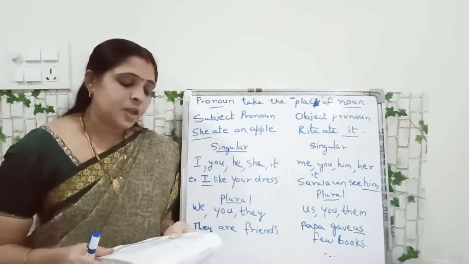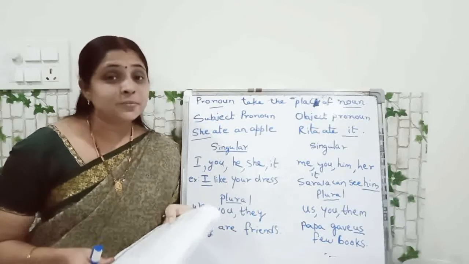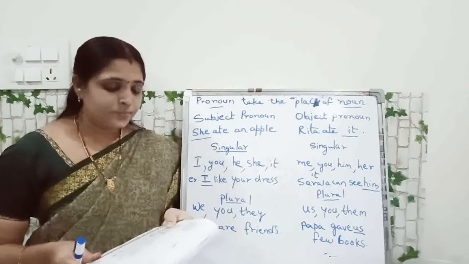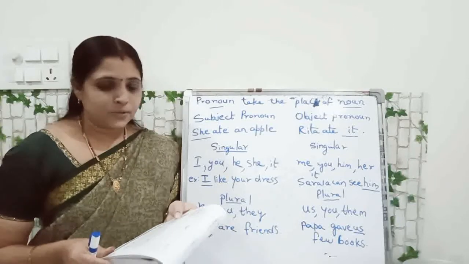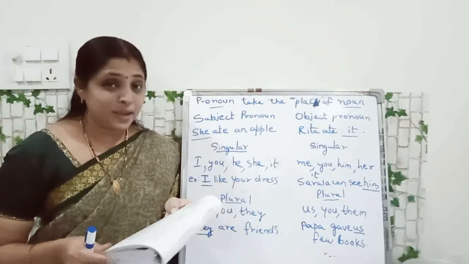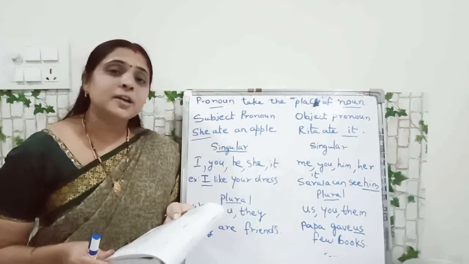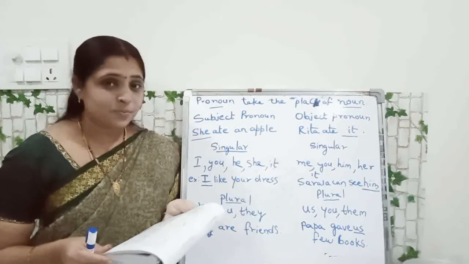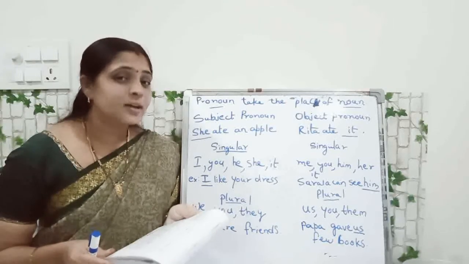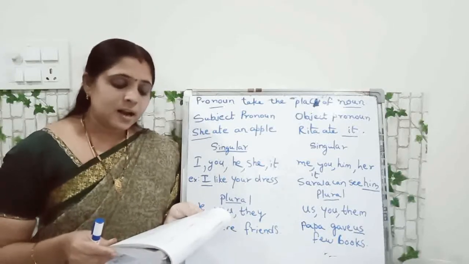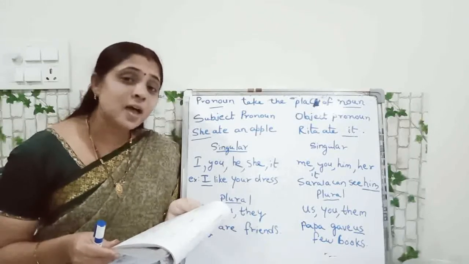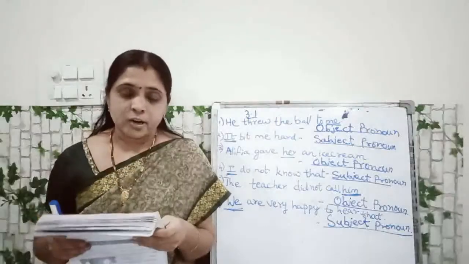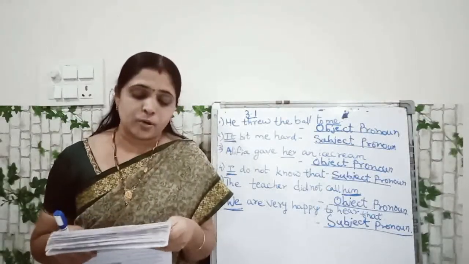Now you see examples of subject pronouns. I like your dress. I is the subject pronoun. They are friends. What is the subject pronoun here? They. Sarala can see him. Him is the object pronoun. Okay children?